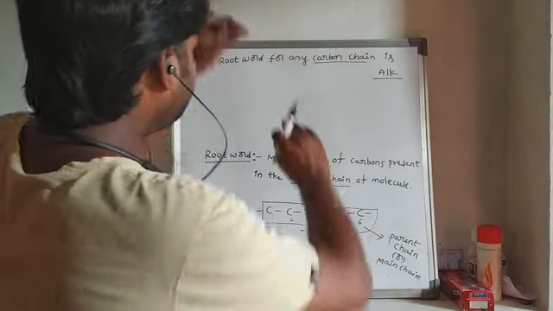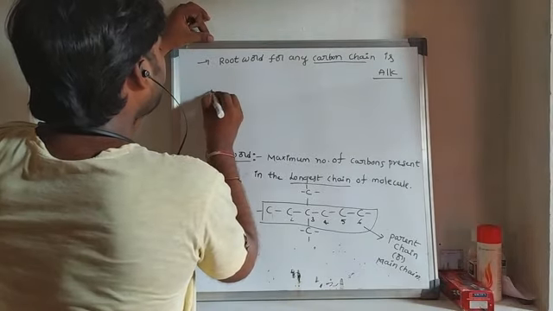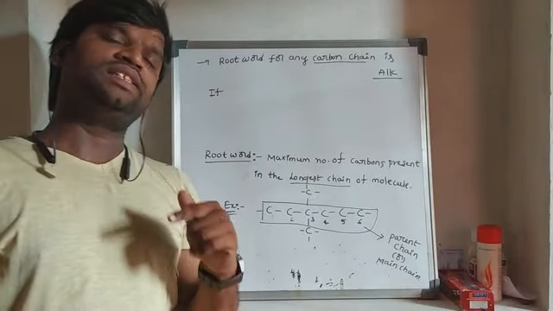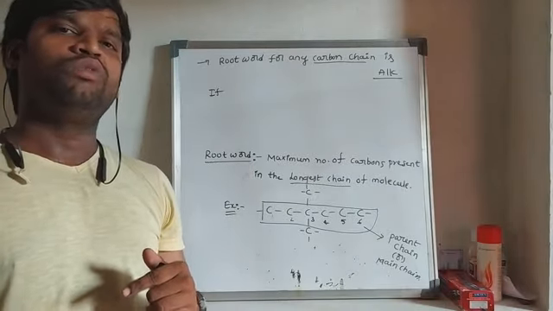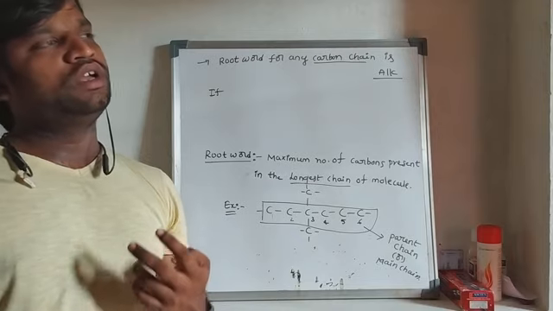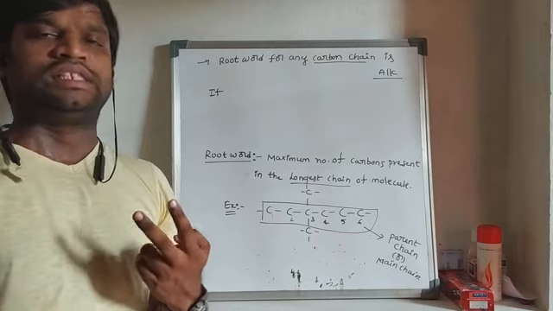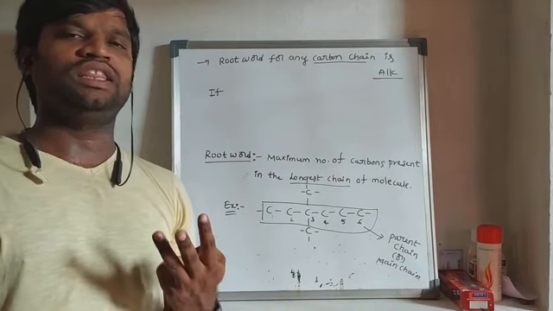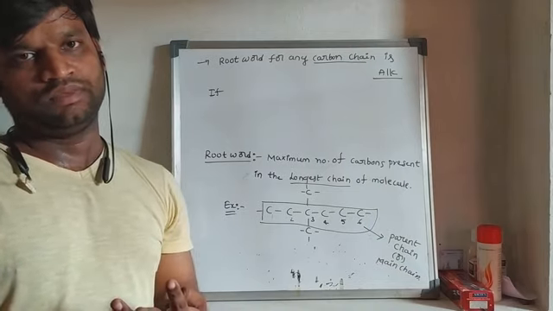Okay, so if one carbon is present in the molecule, what is the root word? If two carbons are present, what is the root word? If three carbons are present, what is the root word?